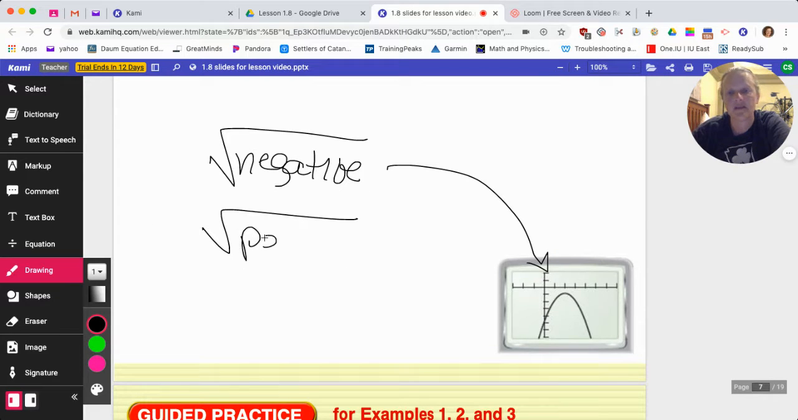When we're positive, we cross the x-axis somehow. And then when we're 0,